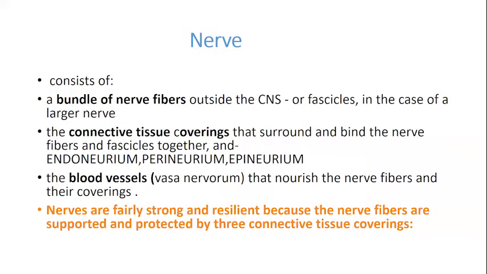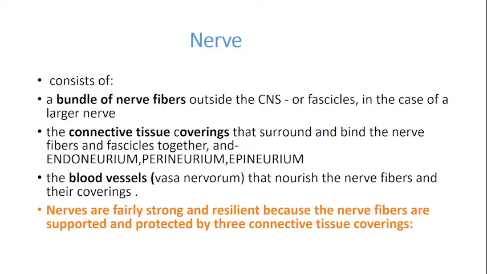Then the nerve: what exactly does the nerve as a whole consist of? When we talk about the peripheral nerve, what do you understand or what all do you include in the nerve? This is a bundle of nerve fibers. The nerve fiber is the smallest structure, which includes the axon and maybe a few dendrites, but basically a nerve is composed of your axons. So it is a bundle of nerve fibers outside the central nervous system, or you can have them as groups in case of a larger nerve.